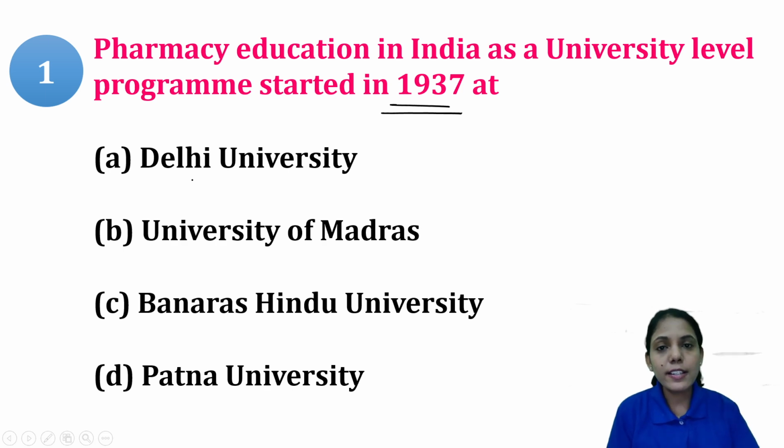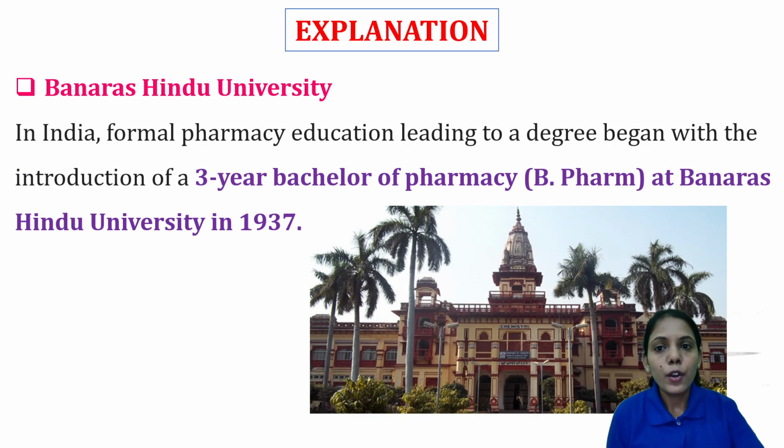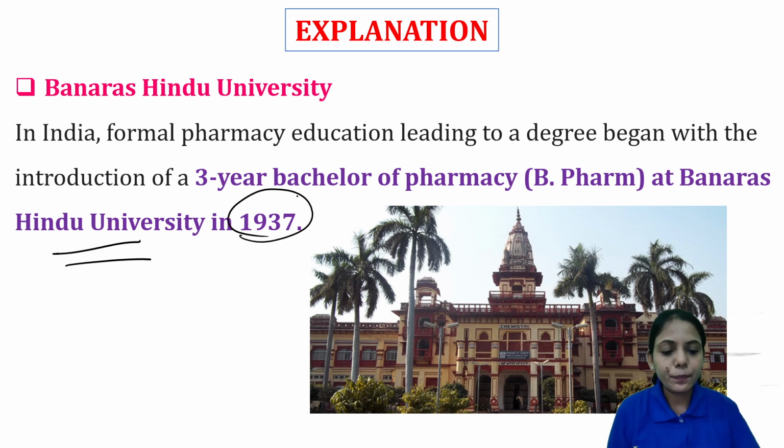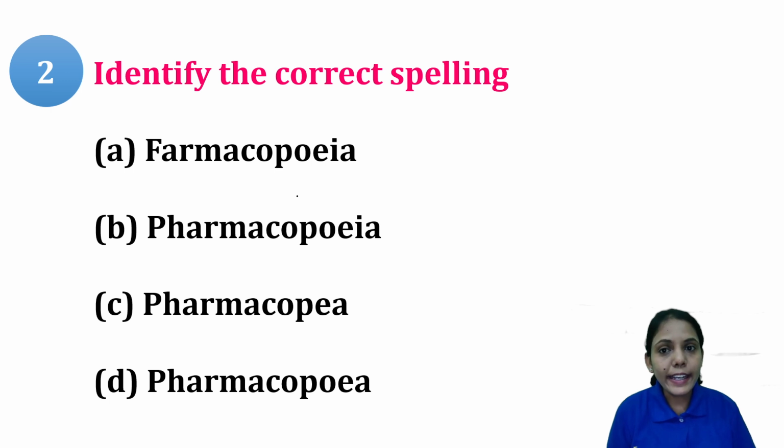So the very first time it was started in Banaras Hindu University in the year 1937. In India, formal pharmacy education leading to a degree began with the introduction of the 3 years Bachelor of Pharmacy. So initially it was a course of 3 years and it was started at Banaras Hindu University in the year 1937. So the second one is: identify the correct spelling.